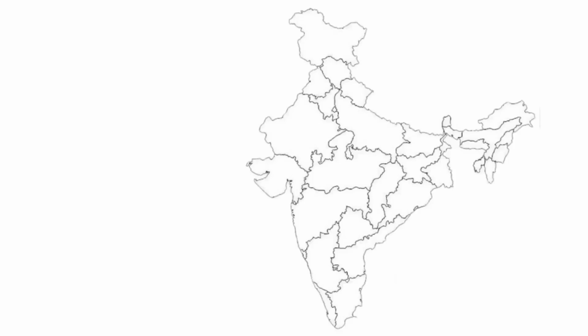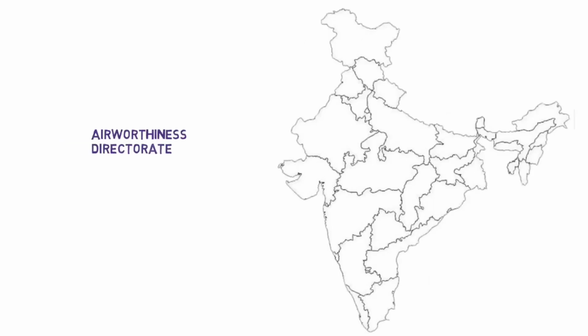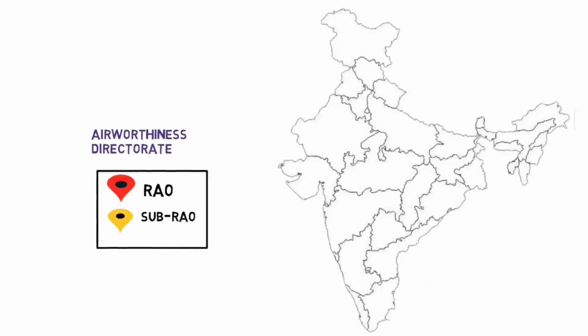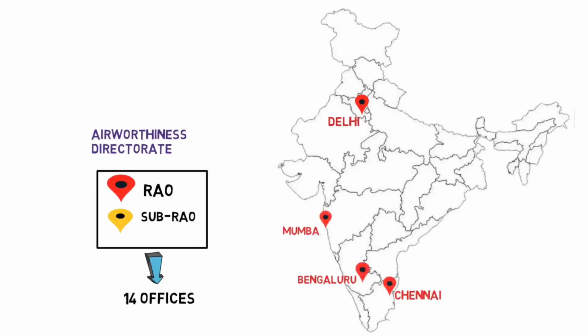We'll take an example over here of the Airworthiness Directorate and understand how it controls its department from Delhi in the entire region of India. So the Airworthiness Directorate has a total of 14 regional offices divided in 4 regions. In the North, the headquarters itself is an RO for the North region. In the South, we have Chennai and Bangalore. In the West, we have Mumbai, and in the East, we have Kolkata. So you can see here, 5 ROs control the 4 regions and maintain the standard set by the headquarters.